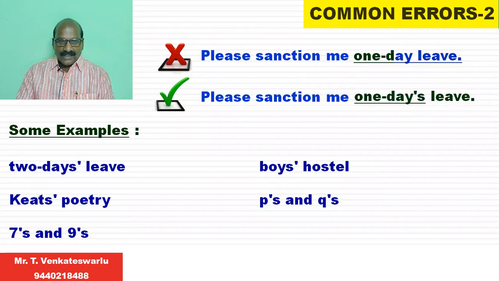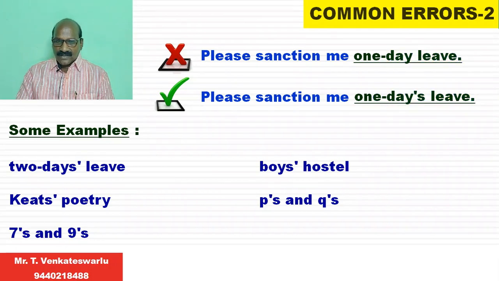And Keats' poetry. John Keats is the name of a poet and the very name ends with the letter S. So to refer to the poetry of the poet, we have to simply put an apostrophe only after the letter S. Keats' poetry.